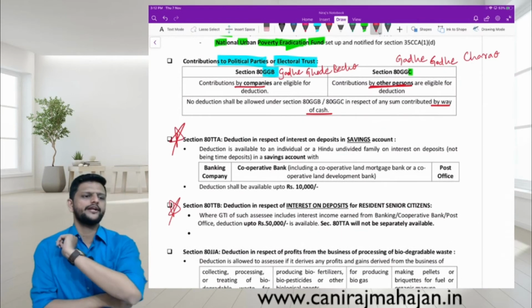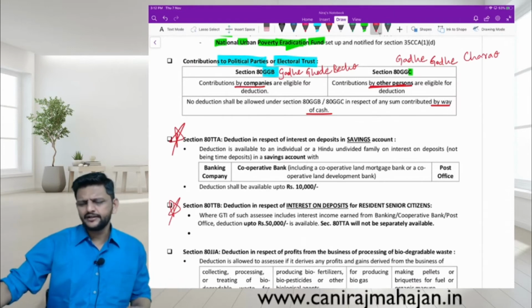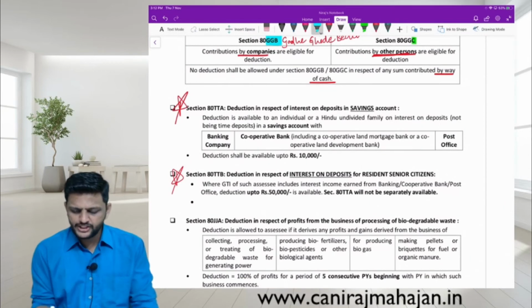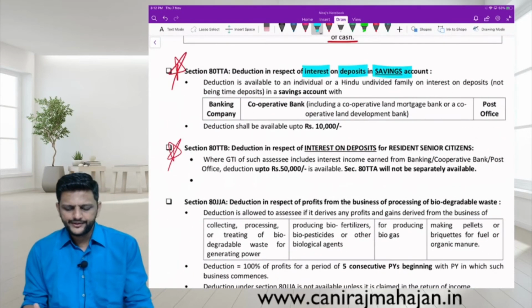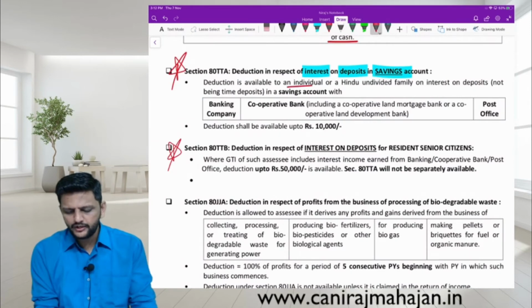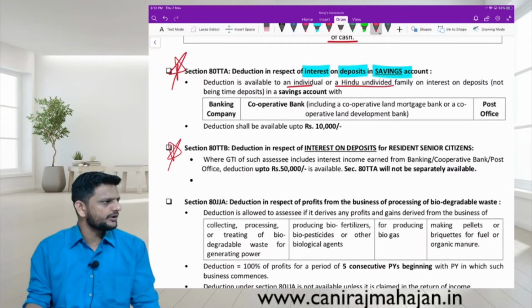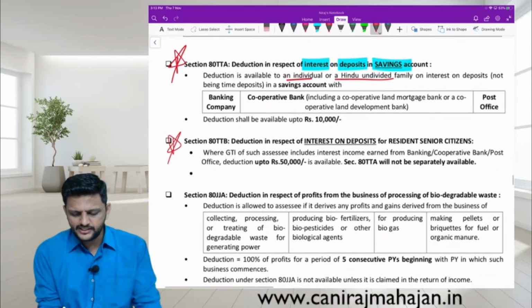Next one, very important, 80TTA and 80TTB. You don't have to remember 80TTA and 80TTB. Actually, it is one of the simplest ones. Deduction in respect of interest on deposits in savings account. It is savings account interest. Deduction is available only to individual or HUF on interest on deposits not being time deposit. What are time deposits? Or recurring deposits. In a savings account.